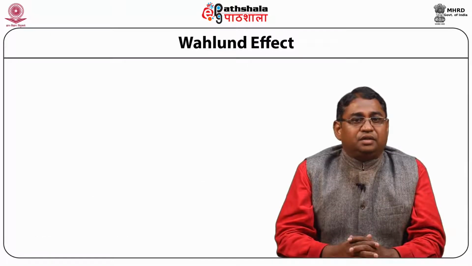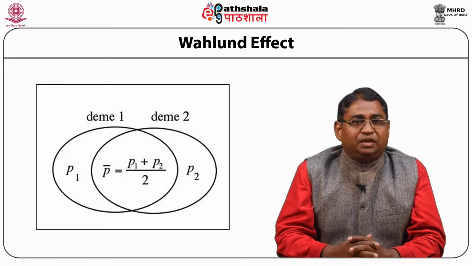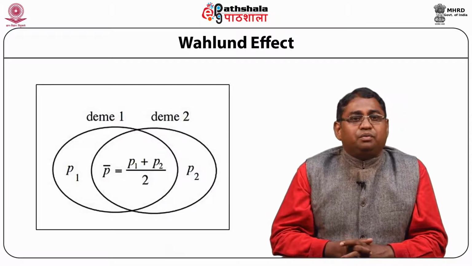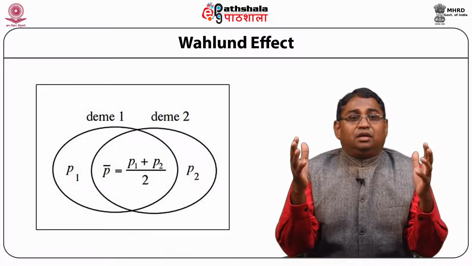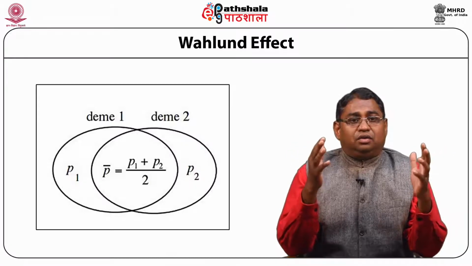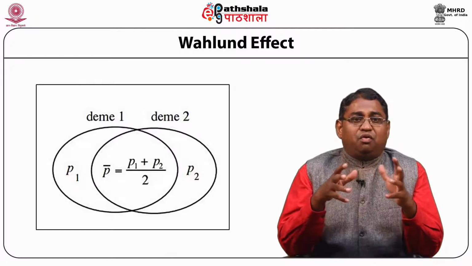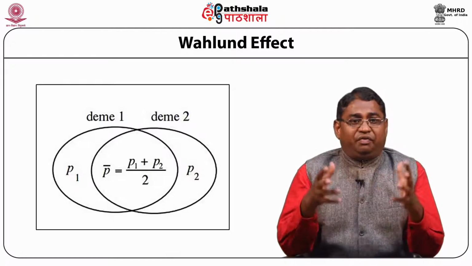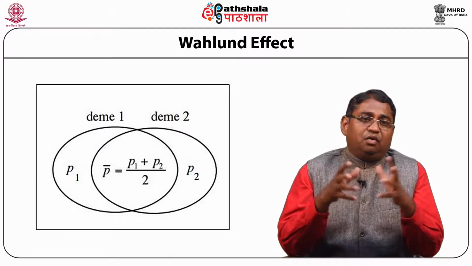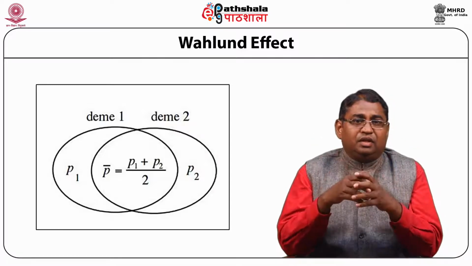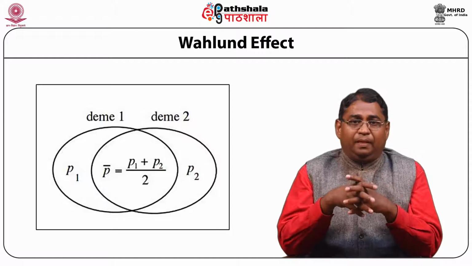So, my dear students, let's further understand the subpopulation, and for that we have to understand a theory given by a scientist which is called the Wahlund effect. When an organism has two different alleles at a locus, it is called heterozygosity.